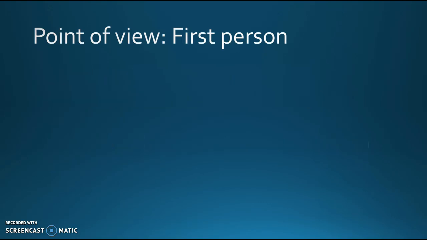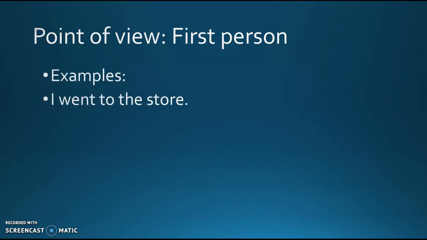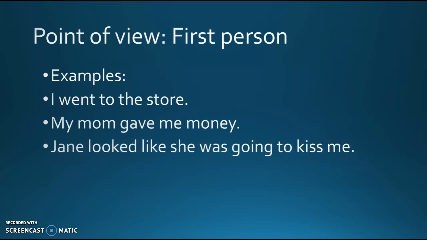So what's an example? Some examples of first person. Well, you would have, I went to the store. I, therefore that's first person. My mom gave me money. Those are first person. Jane looked like she was going to kiss me. Even though we have Jane listed here, this is still first person because of me. I'm observing what Jane is doing.